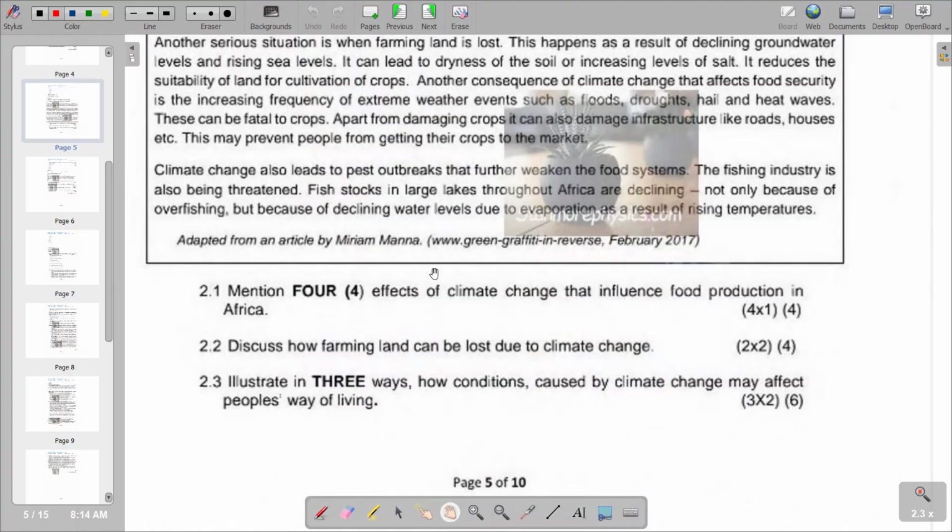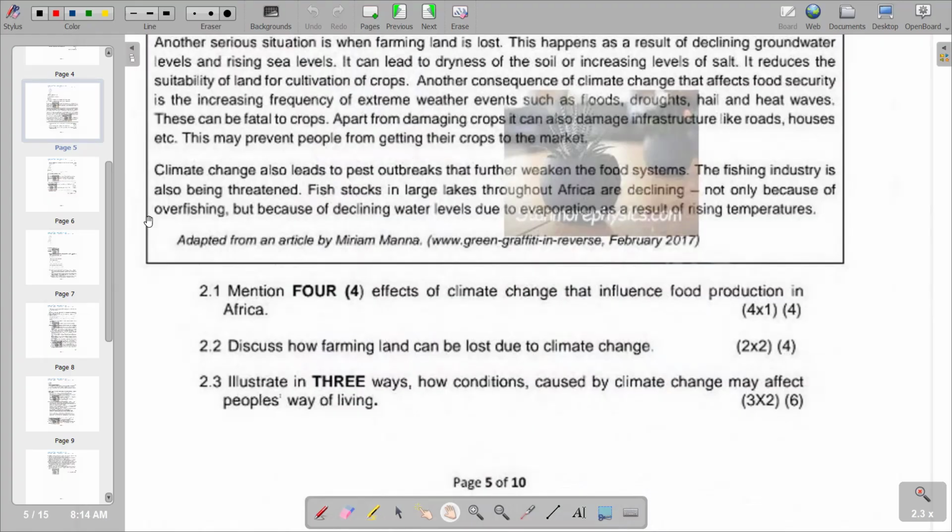Climate change obviously has a negative effect on food production, as you are going to see less of the products being produced, which is going to affect access to food for the citizens. That is one of the negative effects that we can deduce. And also, the farmers are going to experience crop failure. That can also be an effect that we can deduce.